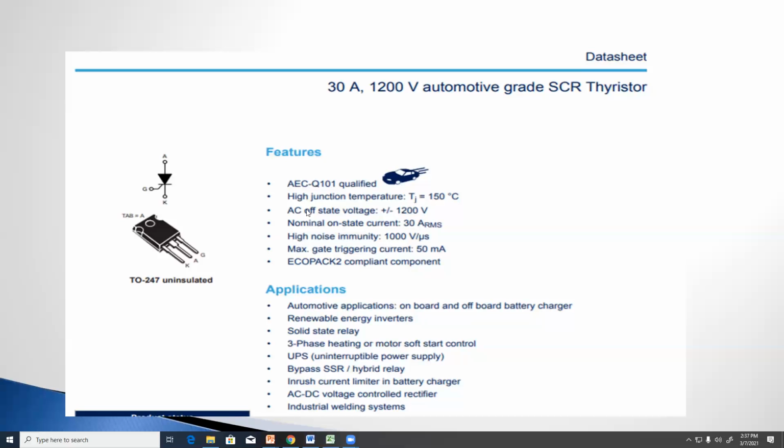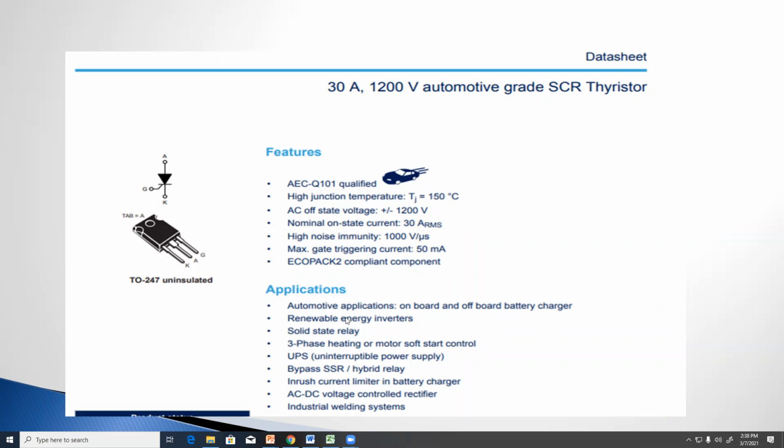Clear? This data sheet is provided by the manufacturer. Whatever values of all the parameters, voltage, current, and temperature the manufacturer provides, we have to use the thyristor below these limits. Otherwise, the thyristor will be destroyed.